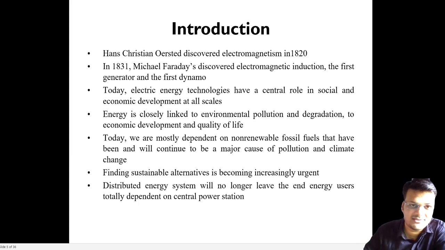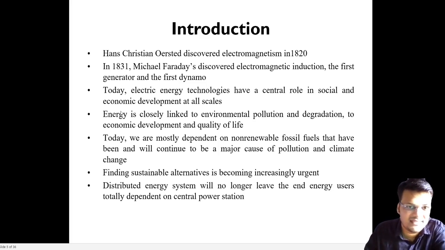It started because of this man, Hans Christian Ørsted, who discovered electromagnetism in 1820. From 1820 electricity started growing. In 1831, Michael Faraday discovered electromagnetic induction and the first generator, and the first dynamo.